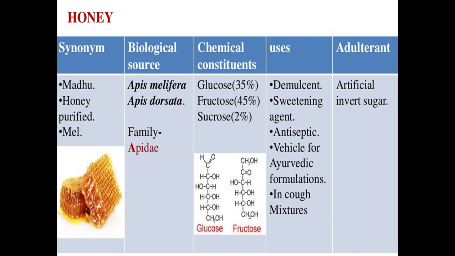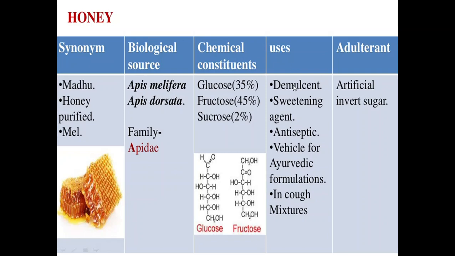Next is chemical constituents. The main chemical constituents present in honey are glucose, fructose and sucrose. The content of glucose is about 35%, fructose about 45% and sucrose about 2%. These are the chemical structures for glucose and fructose.